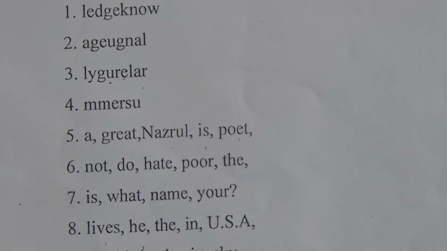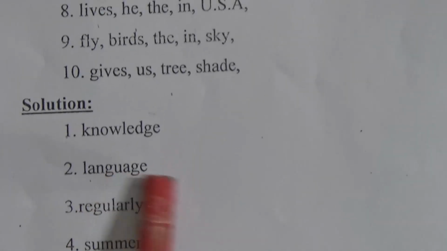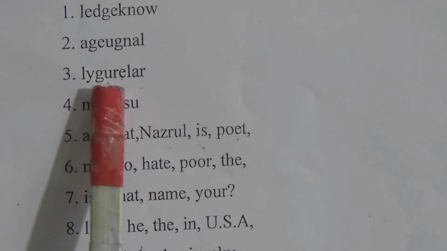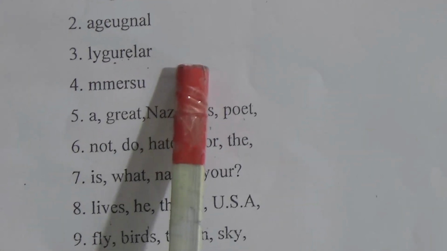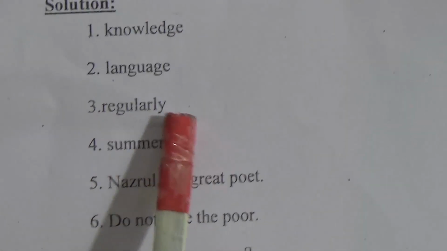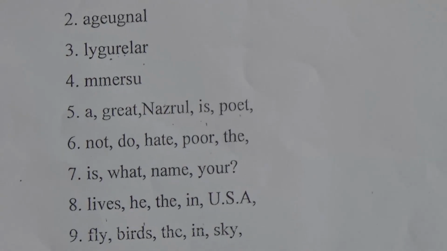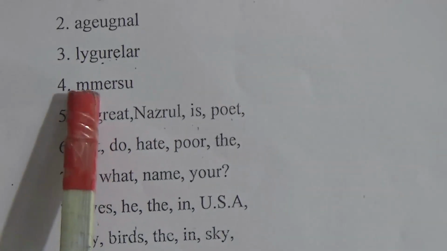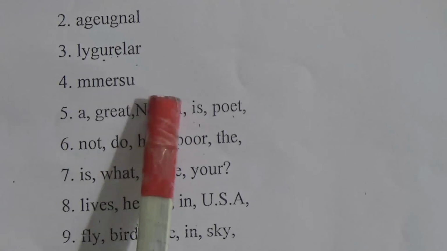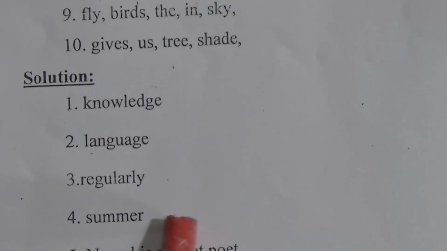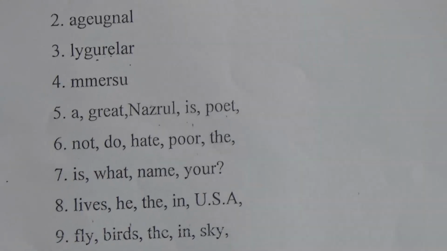Then number 2, AGEUGNAL. So our answer is language. Number 3, LYGURELAR. Our answer is regularly. Number 4, MMERSU. So our answer is summer. These 4 are jumbled words, and these 4 are rearranged words.